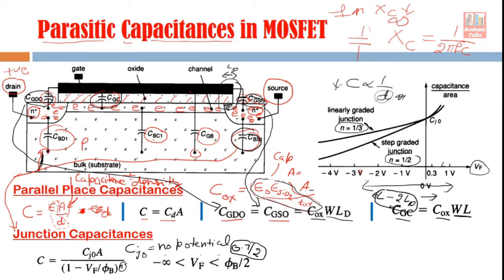If the doping density changes linearly, then it is called a linearly graded junction. So depending on the kind of doping there is a slight change in the behavior, but one thing is sure: whether it is a linearly graded or step graded junction, when we increase the reverse bias voltage, the width of the depletion region increases, and so the capacitance decreases, which is shown in this figure. Now I hope you understand how the various parasitic capacitances are present in the MOSFET device.